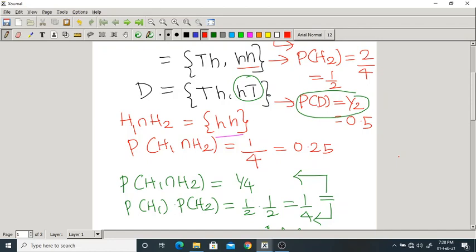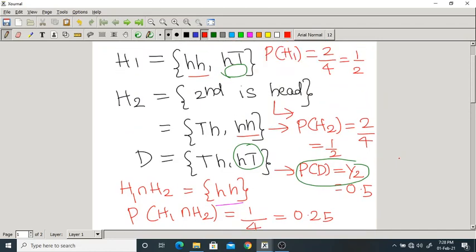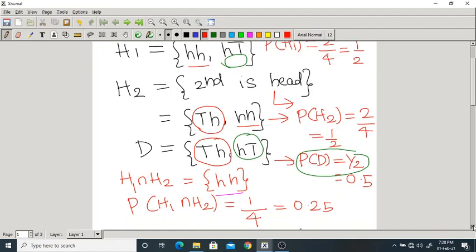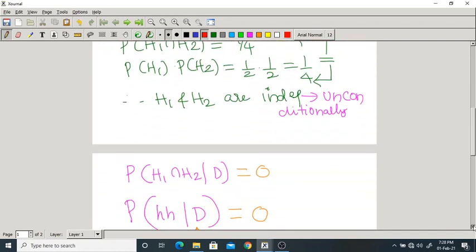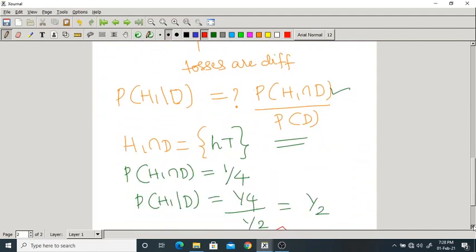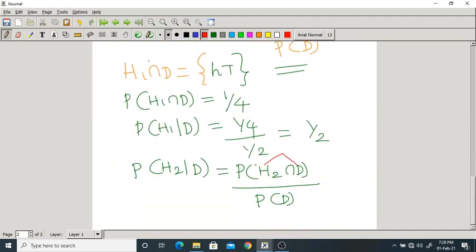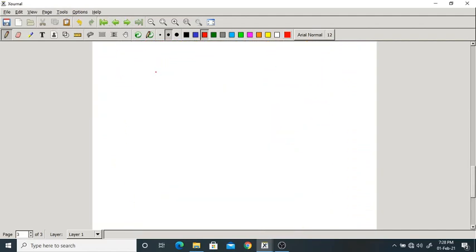Let us go back. Only one. What is that? TH. So H2 intersection D has only one common element, that is TH.